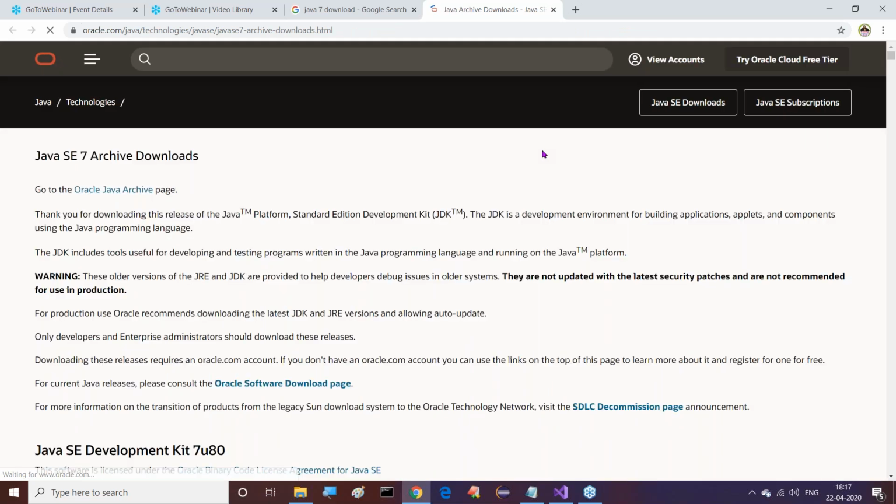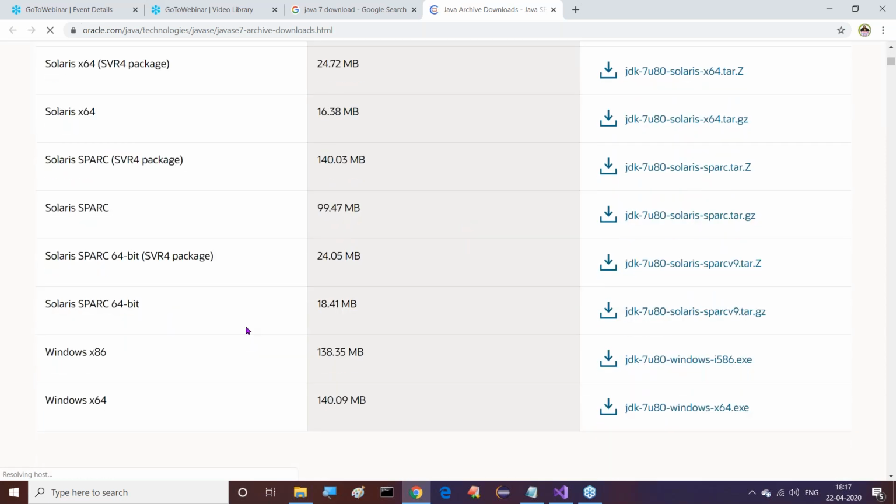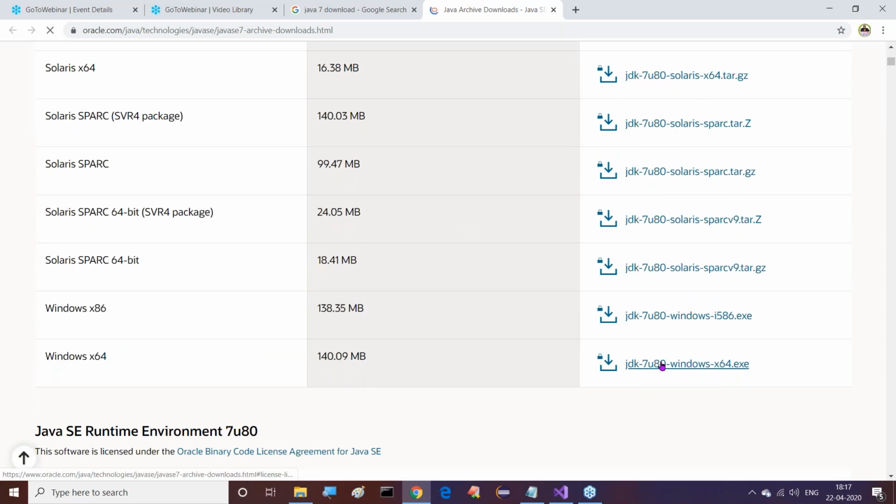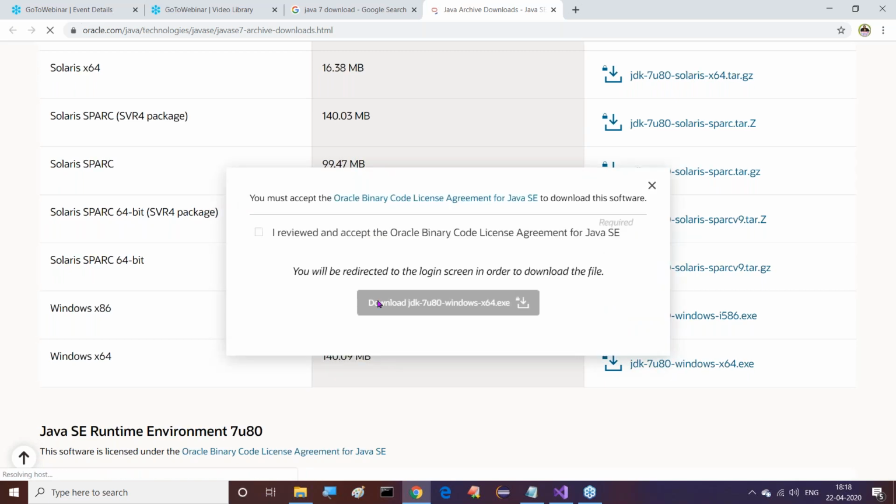Now we can go for it as per our operating system specification. Windows 64 is available and JDK 7 update 80 is available. We can download this. If we click on this, we need to click on I accept. Download JDK 7 update 80. To download this, it may be asking for an account, username and password, this kind of thing. It might be asked there. I think it is preparing for that.